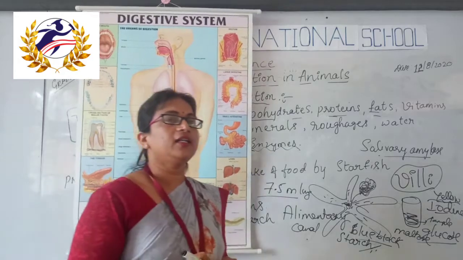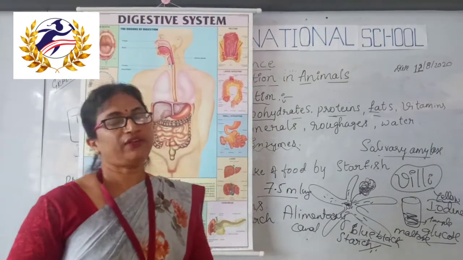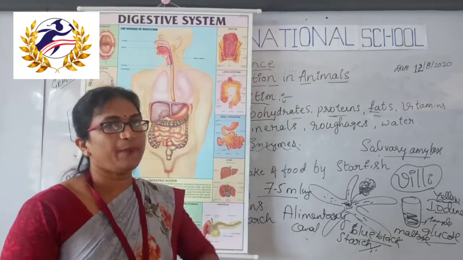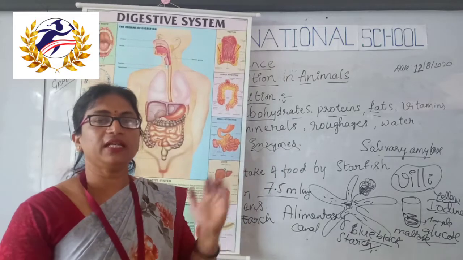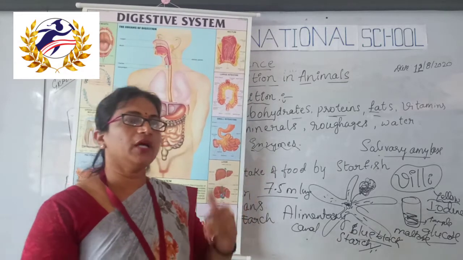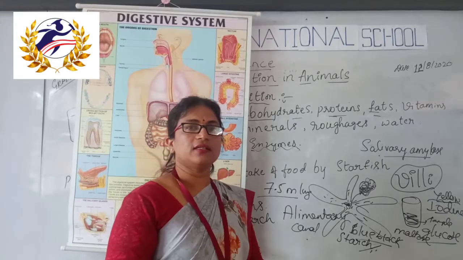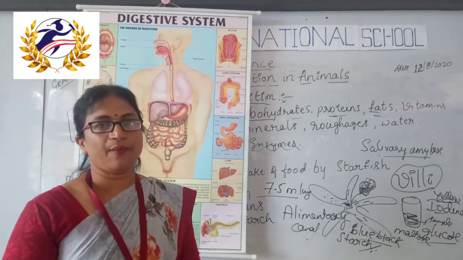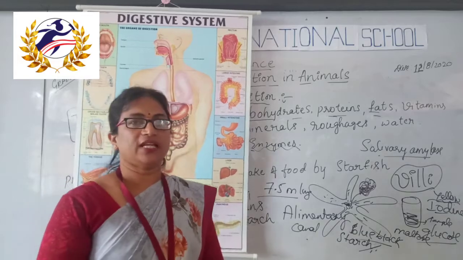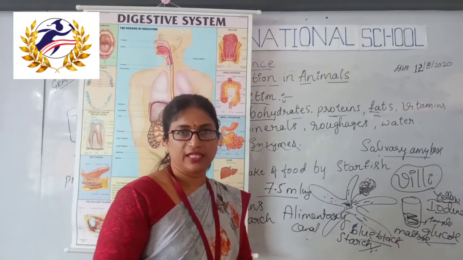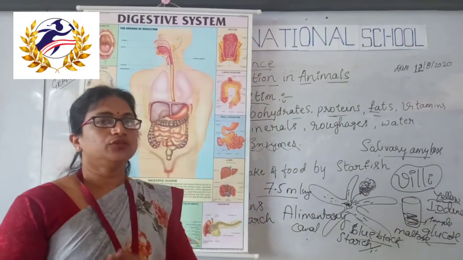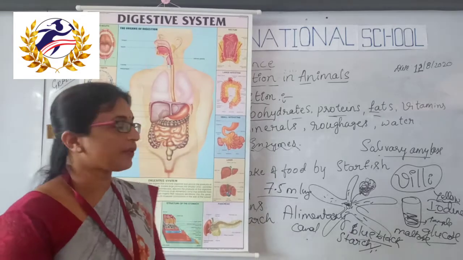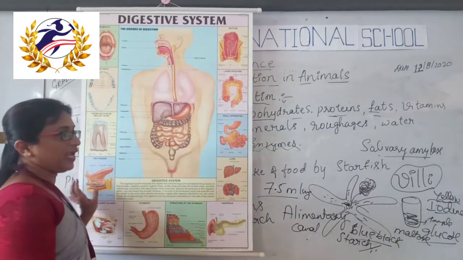So we can see that there are 2 stages of teeth: milk teeth and the permanent teeth. Milk teeth come when we are 1 year old, and they last for 7 to 8 years. After that, the permanent teeth arise and remain for our lifetime.